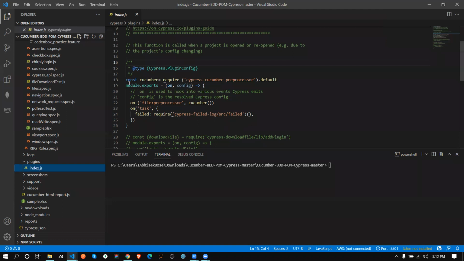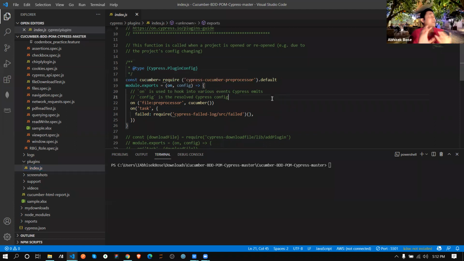So this is the line only, you just copy and paste. You don't need to type anything. We are just mentioning to check that Cypress Cucumber preprocessor package only, and take it in a Cucumber variable or as a constant.